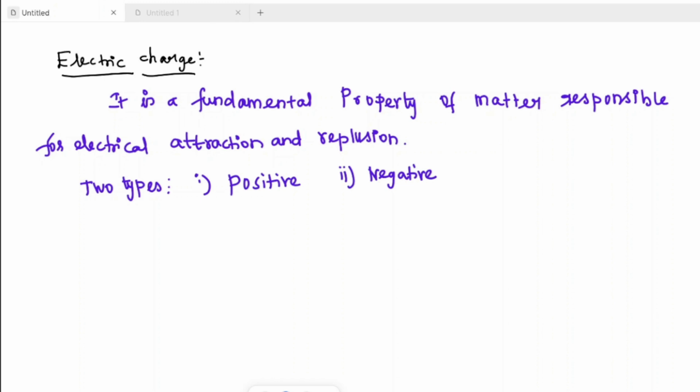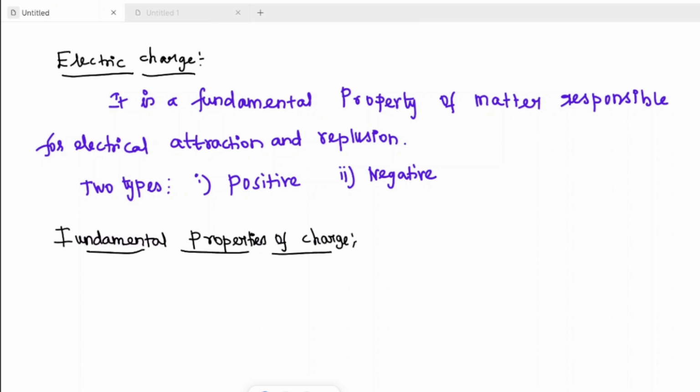Next, what are the fundamental properties of charge? There are three properties that are most important.